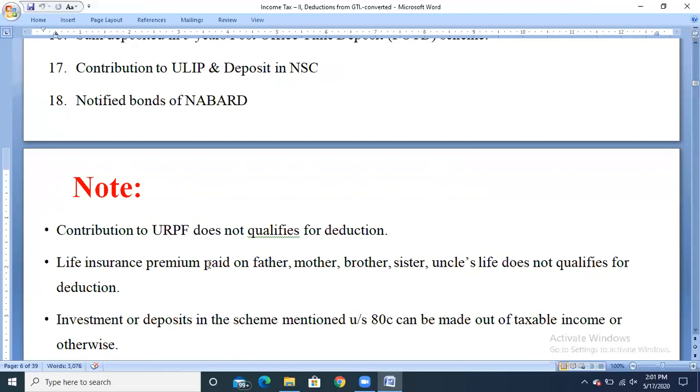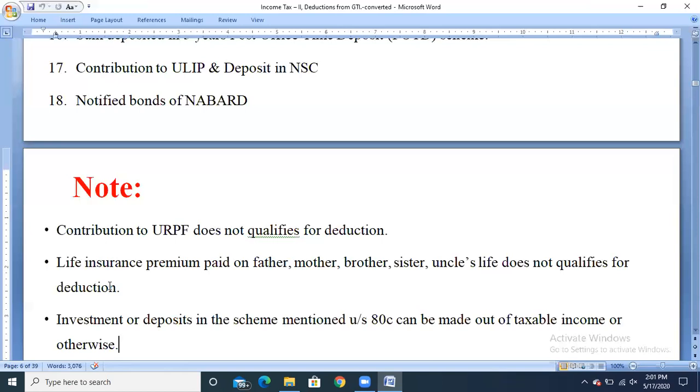Second, life insurance premium paid on the life of father, mother, brother, sister or uncle does not qualify for the deduction. We have clearly seen that the life insurance premium has to be paid by the assessee for his own life and for his dependents, either spouse or children. If any premium is paid for the life of father, mother, brother, sister or uncle, it will not qualify for the deduction under section 80C.